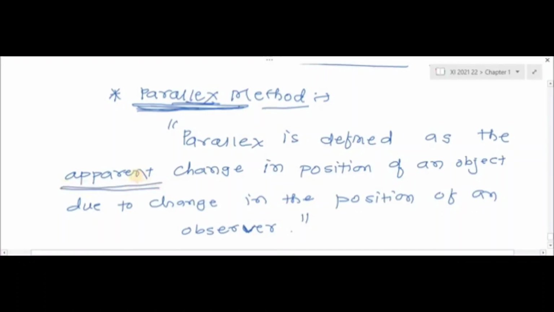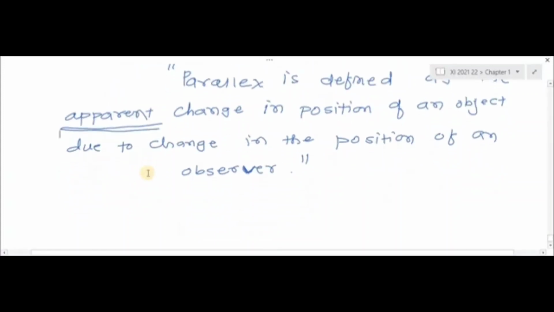The change in position of the object is not real; it is an apparent change in position of an object due to change in the position of the observer, and that is called parallax. By measuring the parallax angle and knowing the distance between the eyes E1 and E2 as shown in the figure, we can determine the distance of the object from us. So that is what parallax is, as I told you.